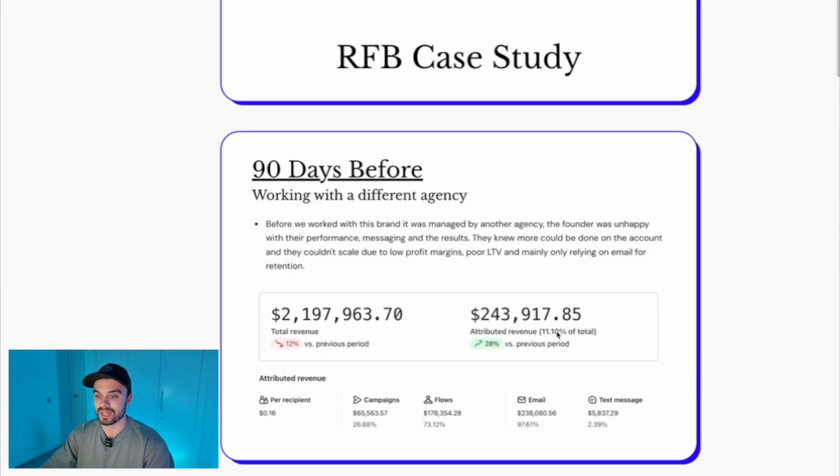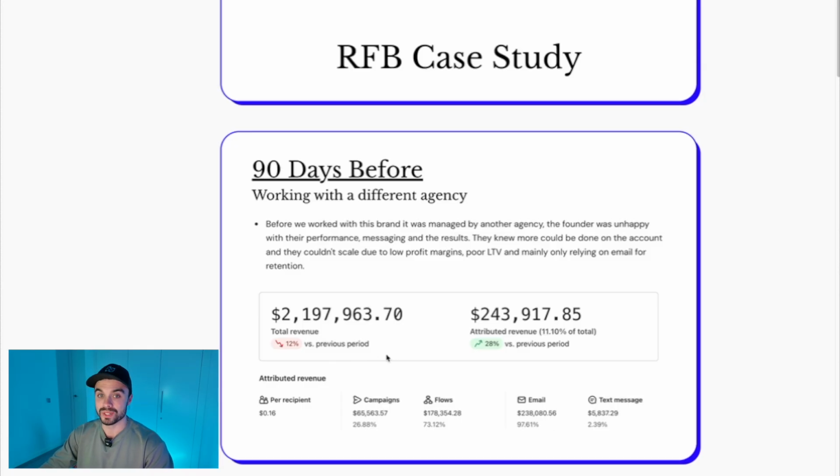Attribution is relative to the brand and a lot of other things. So this, I wouldn't get scared by this. This brand was doing okay. And you can see those metrics. Revenue per recipient, campaigns was 65K, 178K from flows, and about 6,000 coming from SMS.